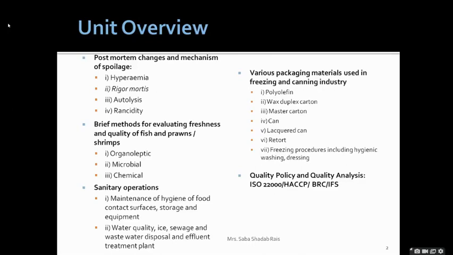We all know that food quality standards are maintained by certain global bodies and national bodies, and until the product follows that particular policy and quality control, that product is not allowed to be sold in the market. So let us begin the unit.